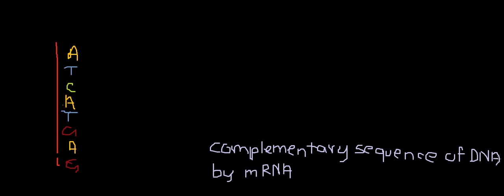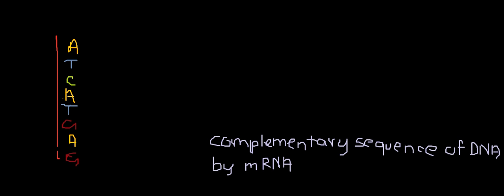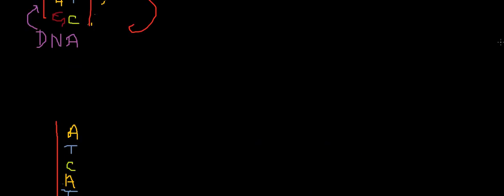So what is the complementary sequence? Now we know that adenine pairs with thymine. Let me write that down. A is adenine, T is thymine.